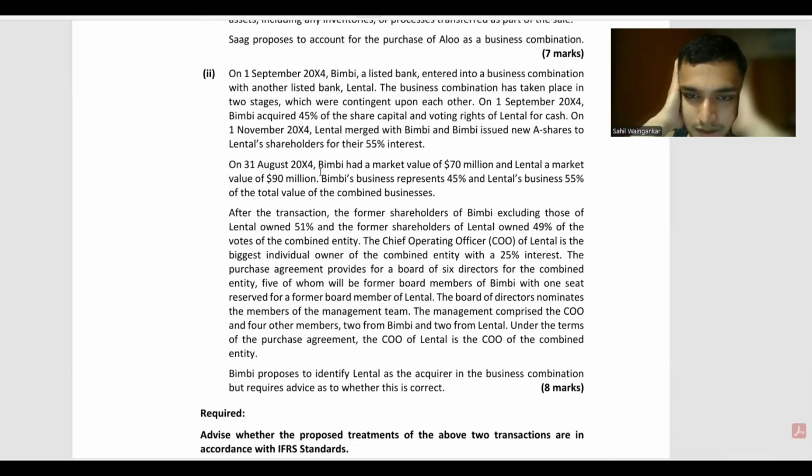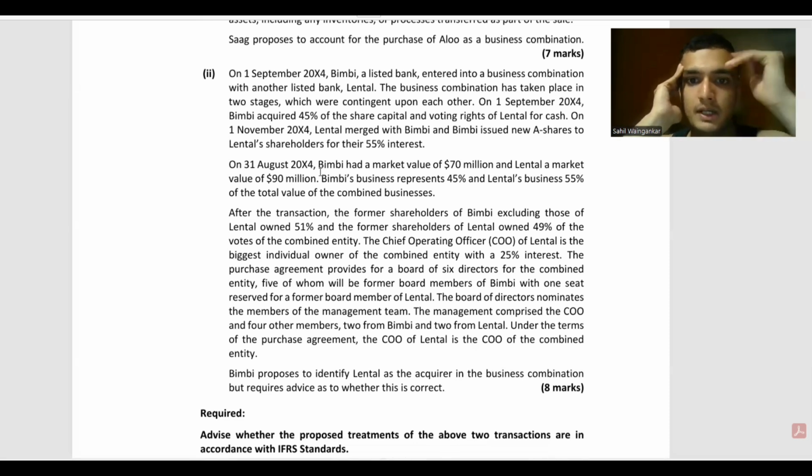Bimbi's business represents 45% and Lentil's business 55% of the total value of combined business. After the transaction, the former shareholders of Bimbi, excluding those of Lentil, owned 51% and the former shareholders of Lentil owned 49% of the votes of the combined entity.